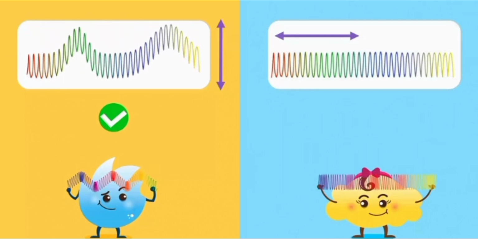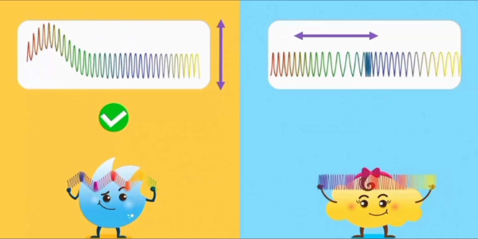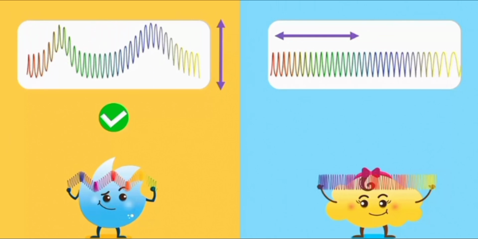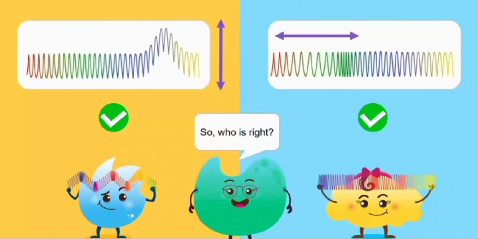Bubbles disagreed. Instead of up and down, she moved her spring back and forth. She claimed that stretching and compressing the spring was the right way to make a wave. So, who's right? Let us first see what waves are.